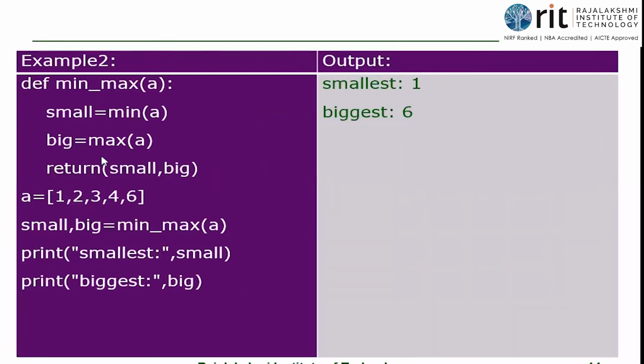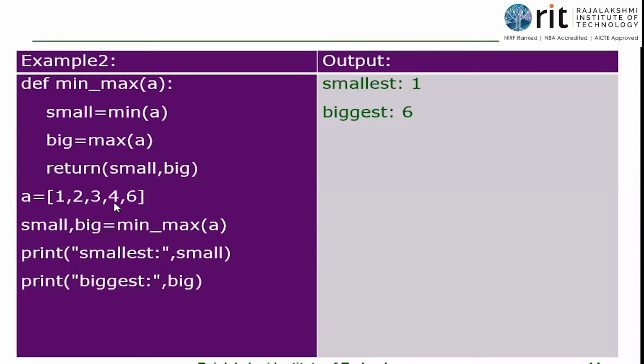Now another example. So I said I can pass multiple values. I mean, I can return multiple values, isn't it? Here I'm trying to find the biggest and the smallest number in a tuple. Small comma big is equal to a function call, min_max. So this is a function call. Which means this tuple is being transferred. So a tuple can be passed as an argument to the function. This is a point to be noted.